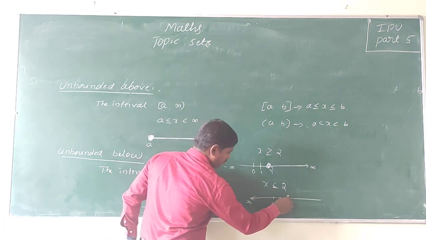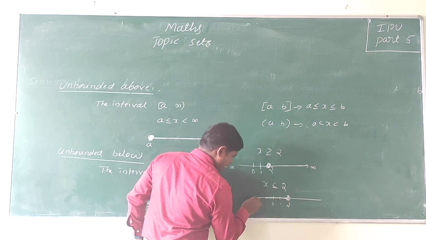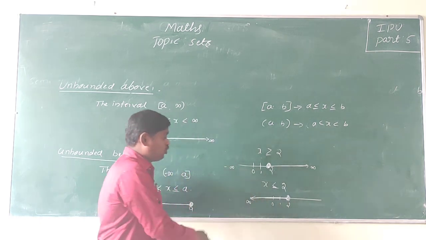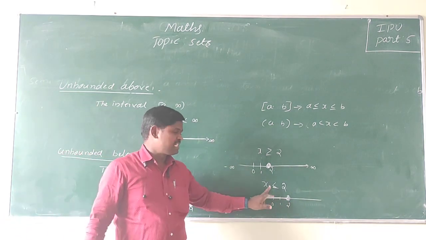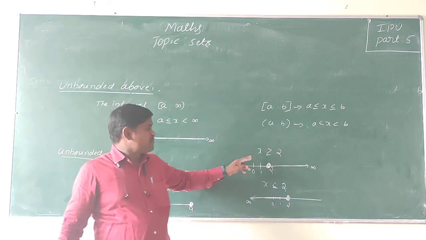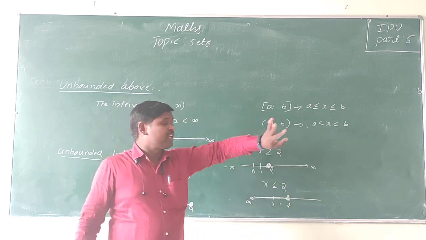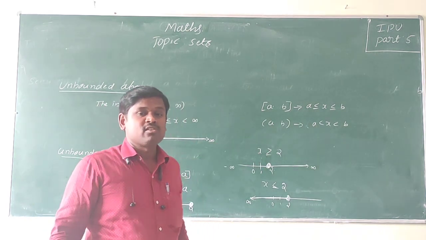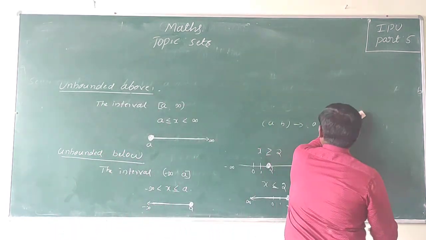Okay. So the set of all real numbers less than or equal to 2. This means the set of all real numbers less than or equal to 2. And this means the set of all real numbers greater than or equal to 2. So generally, note here.